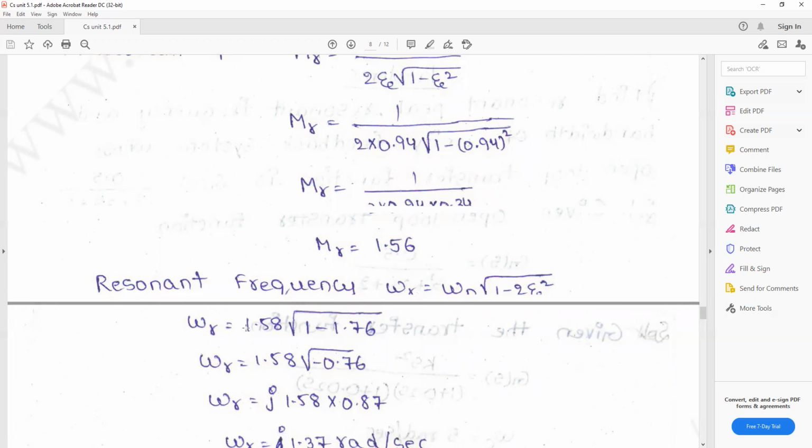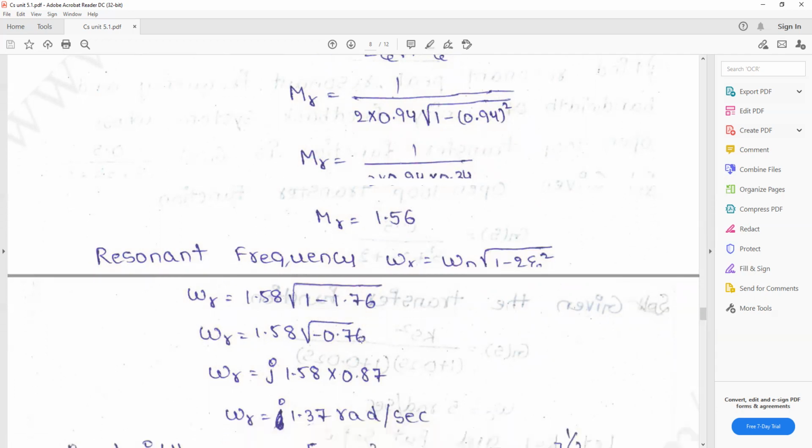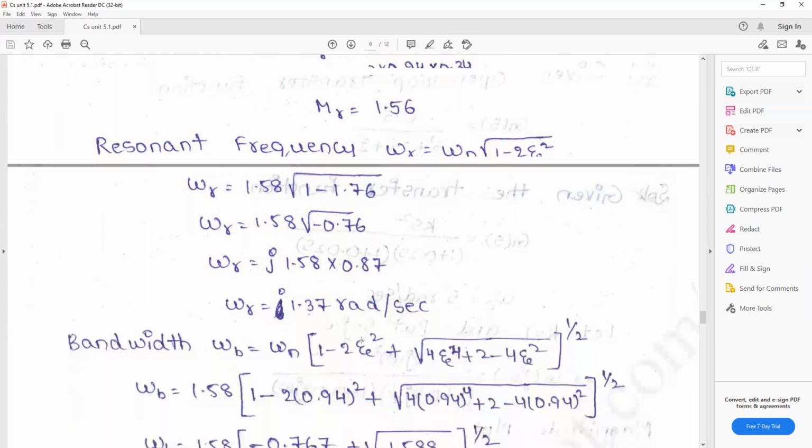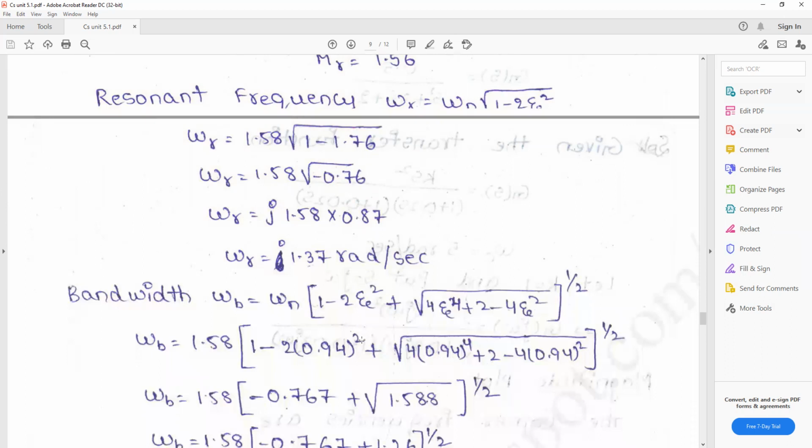So omega n is 1.58 and the zeta value is 0.94, whole square. Okay, so 1 minus 2 zeta square. So what is the value of omega r? The resonant frequency is 1.37 radians per second. Okay, and next calculating the bandwidth.